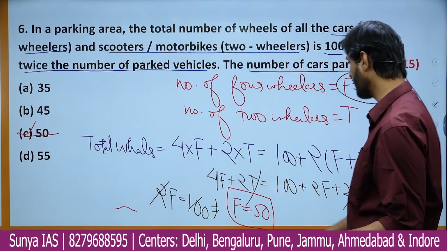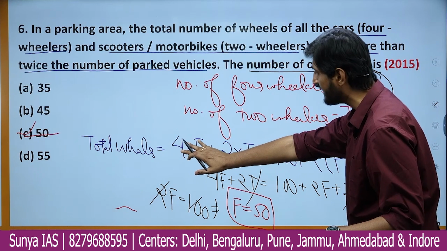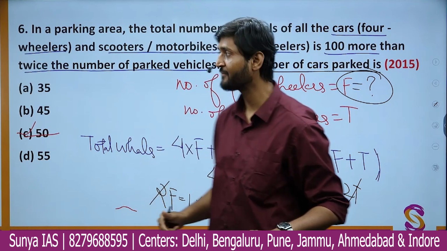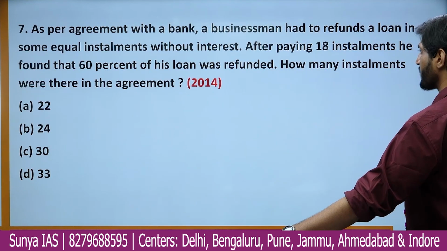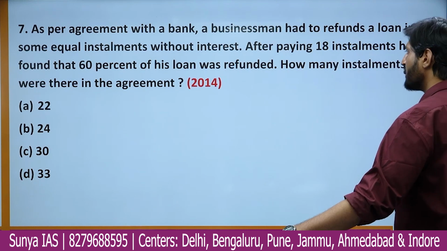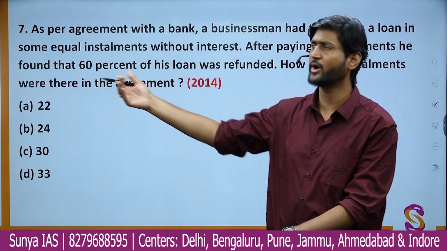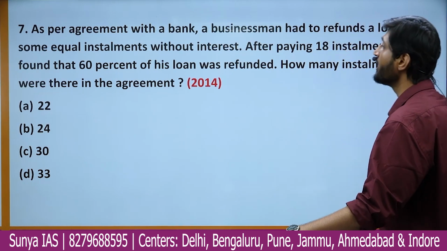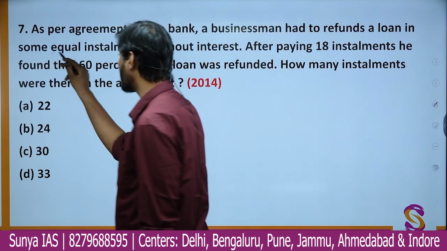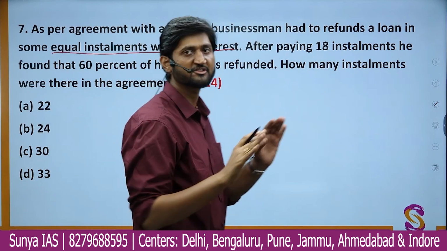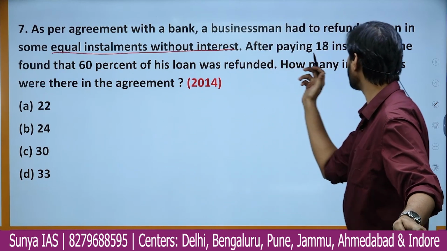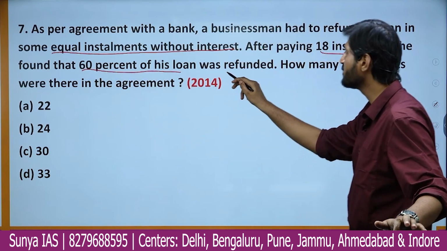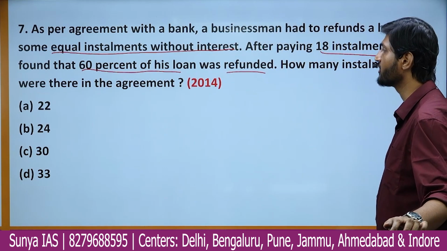Okay. So as you can see, this equation might be slightly complex to make, but once you get the idea, it is not that difficult. Okay. Moving on, we have this question. Here some basic idea of percentage is required, but that is quite trivial. So as per an agreement with the bank, a businessman had to refund a loan in some equal installments without interest. So there is no discussion about simple interest, compound interest, anything. After paying 18 installments, he found that 60% of his loan was refunded. So how many installments were there in the agreement?